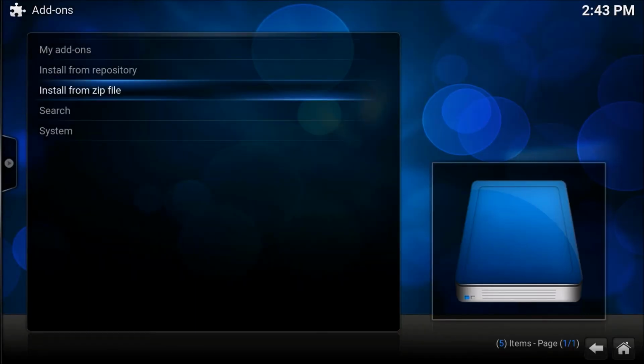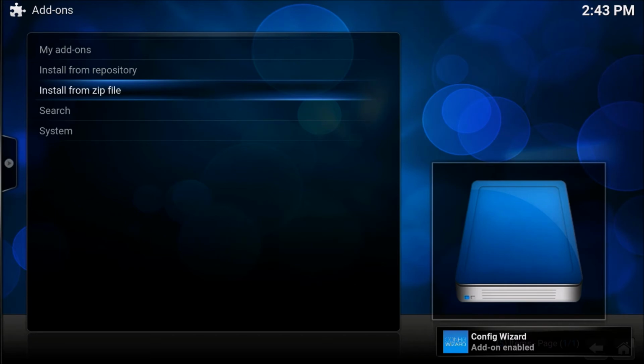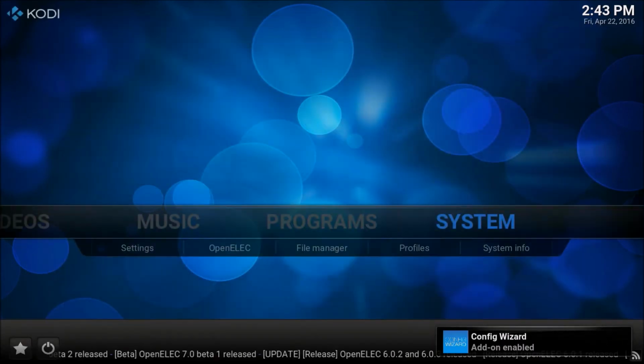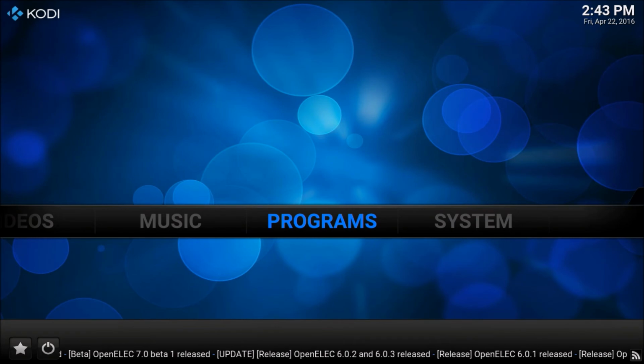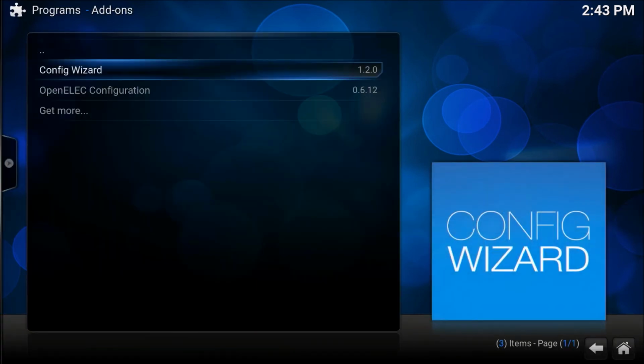Once it's downloaded and installed, a pop-up comes up in the bottom right-hand corner that says Config Wizard add-on enabled. Go back out, go to Programs, and select the Config Wizard.